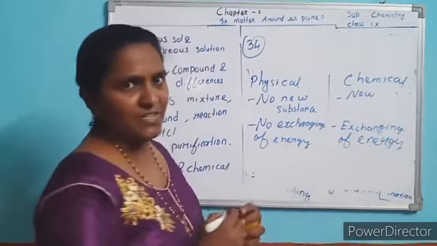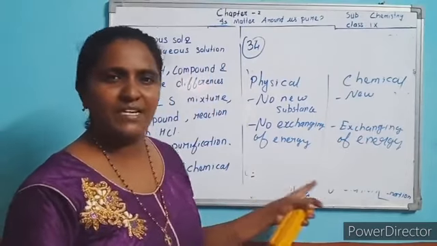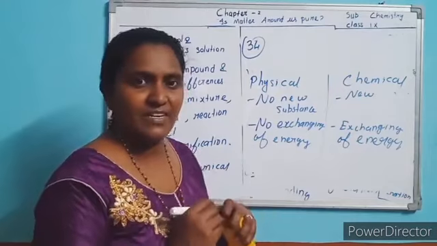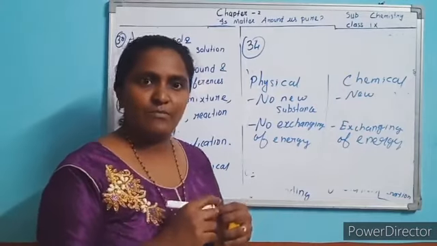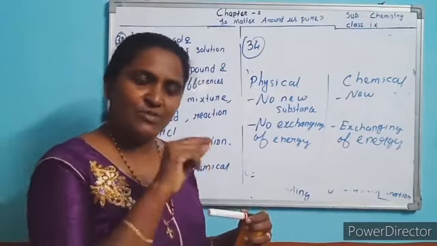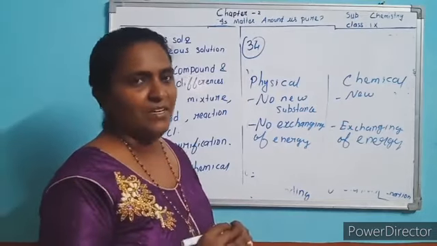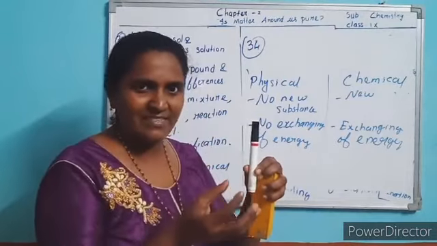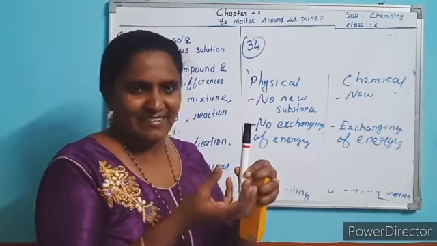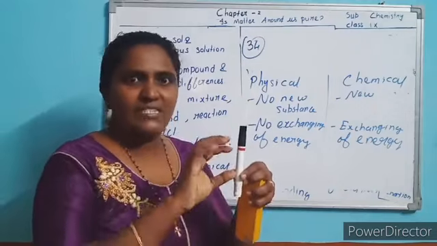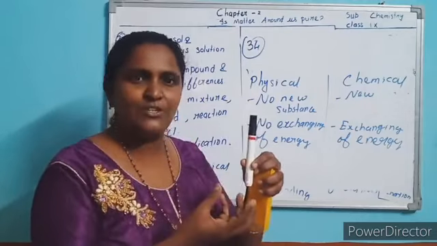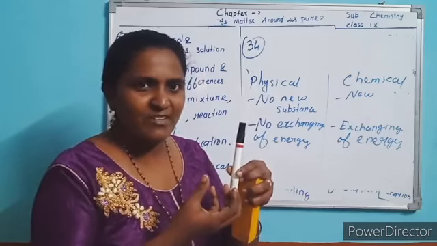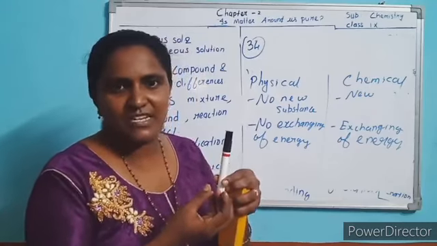These are the differences between physical and chemical change. You can mention many examples. Next, heating the candle involves both physical and chemical change. Why? When you burn a candle, it melts and you get the wax again as it solidifies. After melting it changes into solid, and again we get the wax. So it is reversible, yes or no? So it is a physical change.